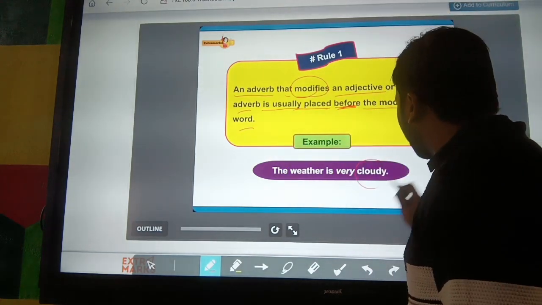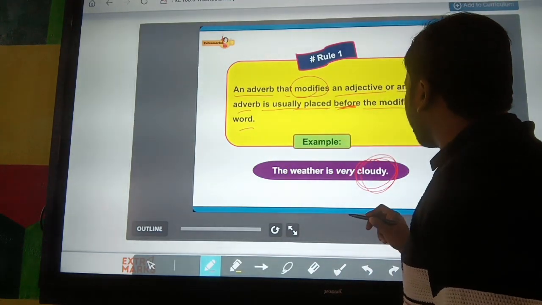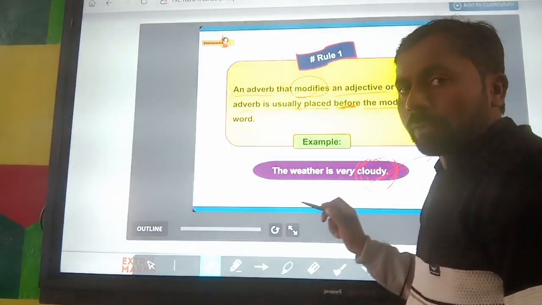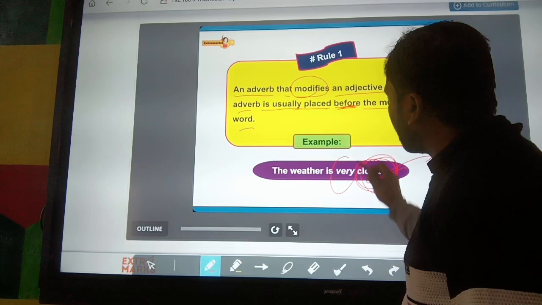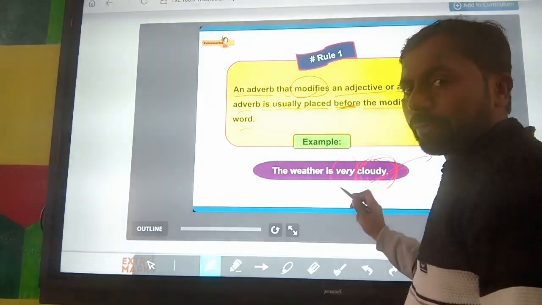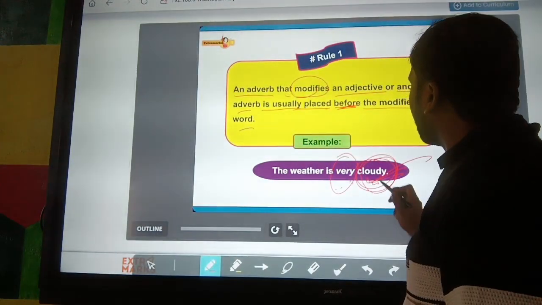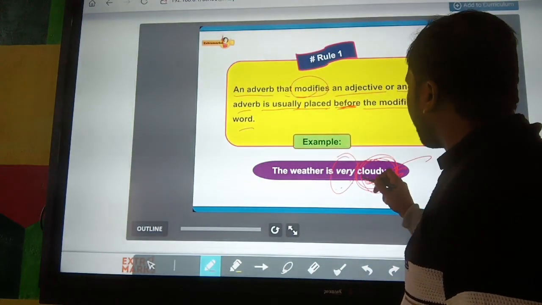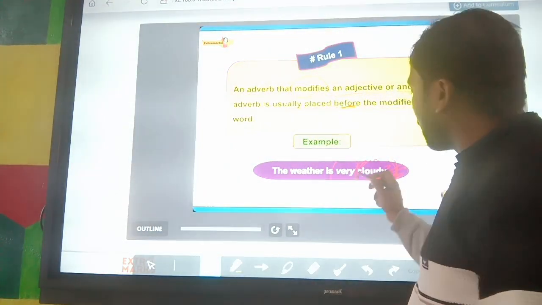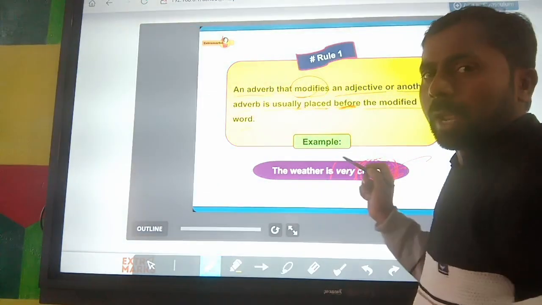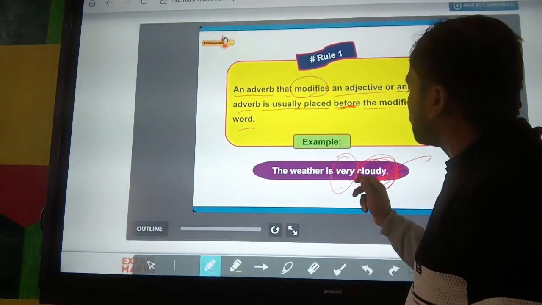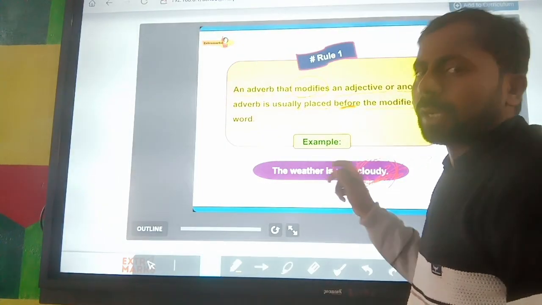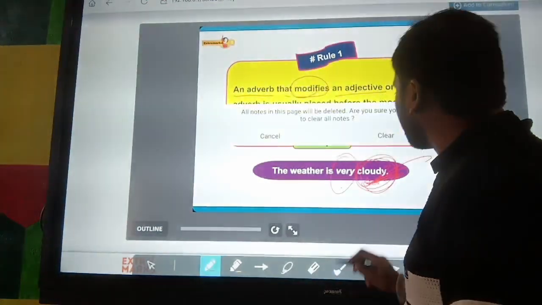Here the word cloudy is the word being modified, and it is modified by "very." So the modifier is used before the word it modifies. In place of the adjective, if you write an adverb, we can still use the adverb before the adjective or before the adverb. I hope you all understand it.